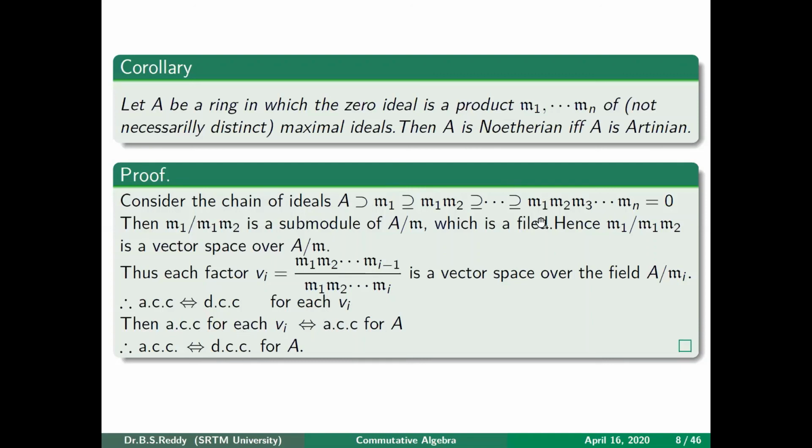That shows that A will become Artinian, because DCC is true for A. So whenever you have a product of maximal ideals equal to 0, if it is Noetherian, then we have proved it is also Artinian. Okay, fine. And if you go from bottom to top, you will see that A is Artinian implies A is Noetherian.